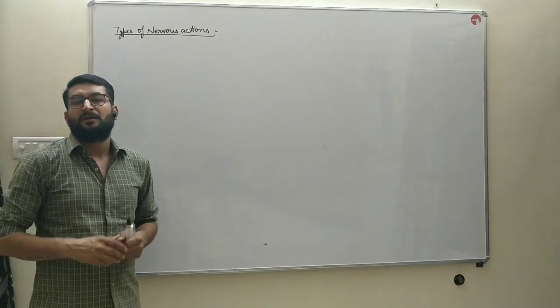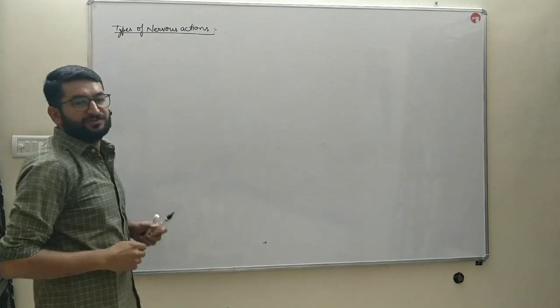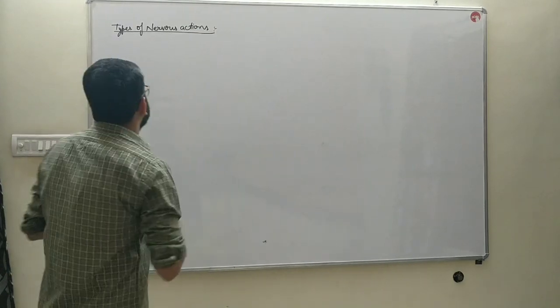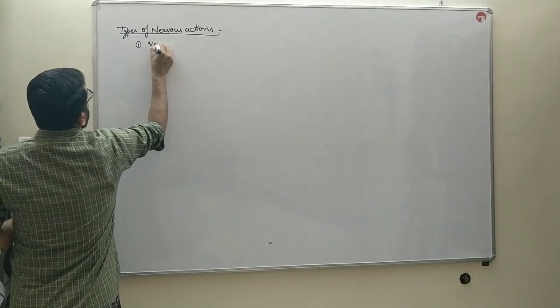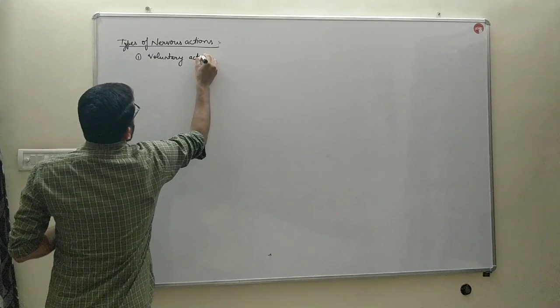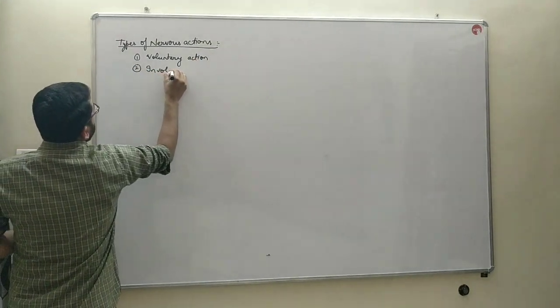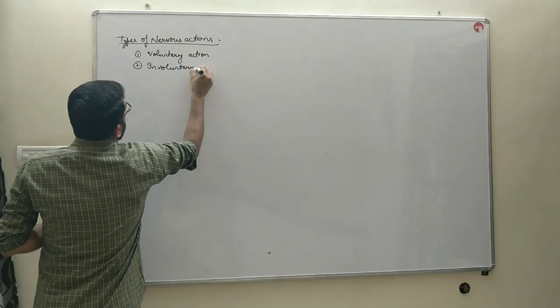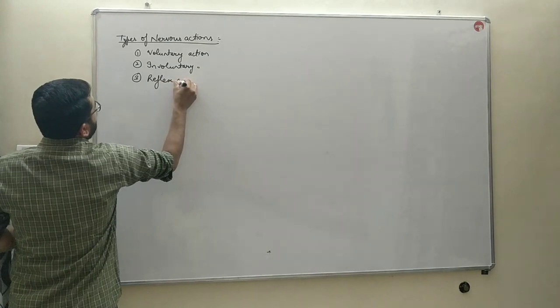Children, in this video we will discuss types of nerve actions. Nervous actions are of three types. The first ones are the voluntary actions. The second ones are involuntary actions, and the third one are reflex actions.